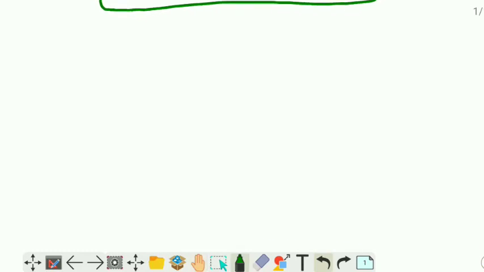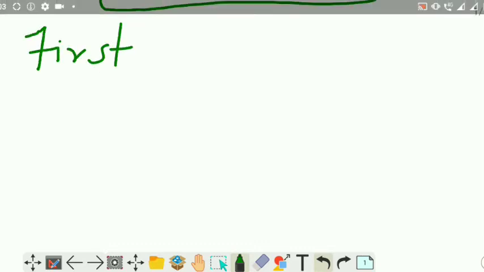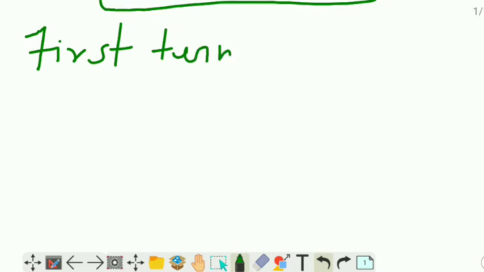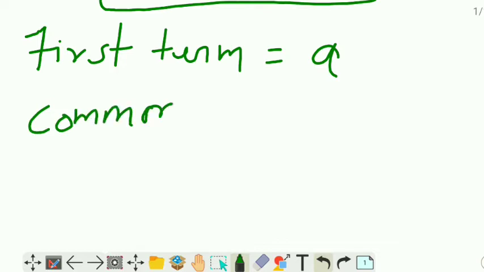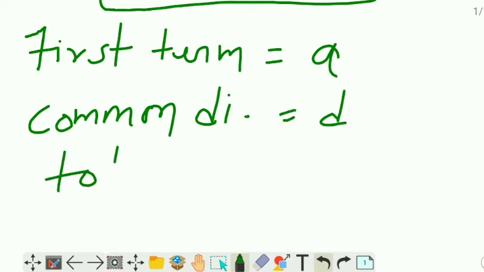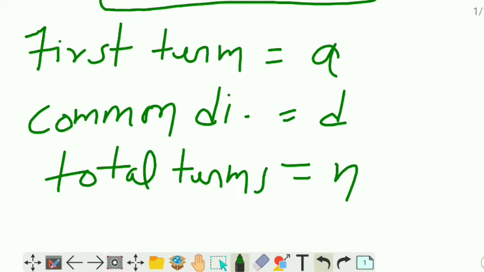So in this way we will find the formula for the sum of n terms of an AP. So what is the first term? First term A, common difference D, and total terms N. Any problem in these three things?